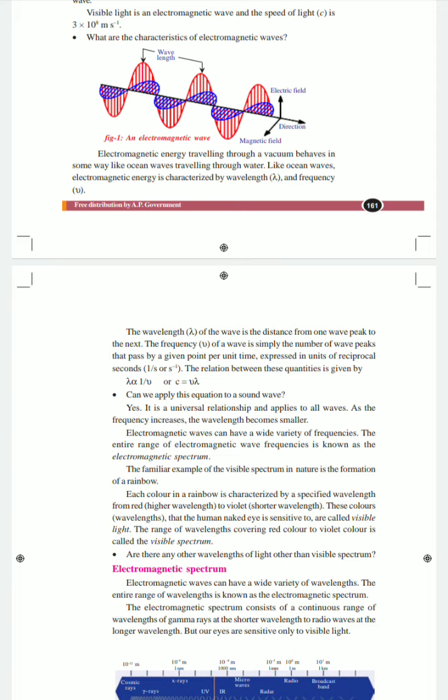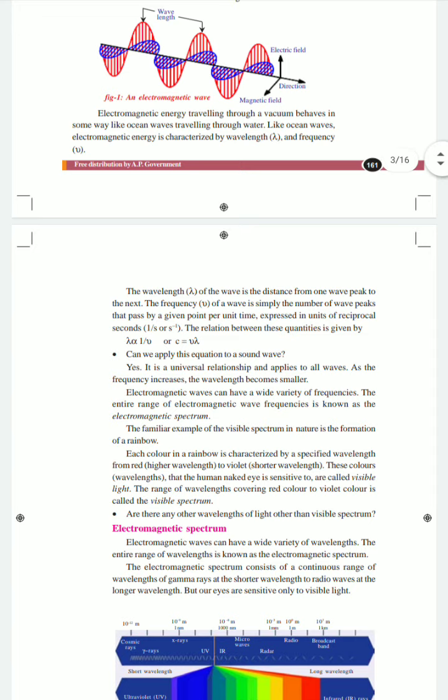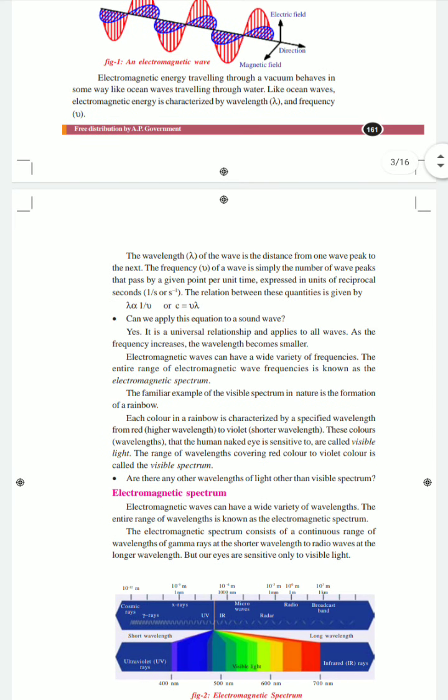The relation between the wavelength and the frequency is given by lambda being directly proportional to 1 by mu. Here lambda is the wavelength of the electromagnetic wave, and mu is the frequency of the electromagnetic wave.